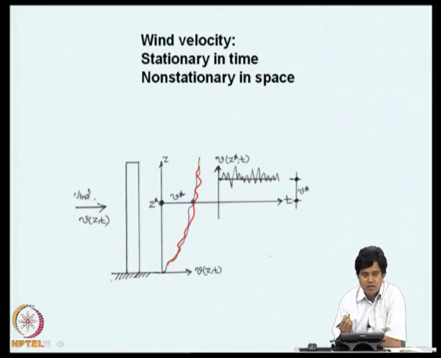Just as when we say in harmonic steady state in deterministic context, when we say response has reached steady state, the x of t still continues to oscillate. It is only its amplitude and phase which have become time invariant. So, the random process continues to appear like this, but some of its properties would have become invariant with respect to time.